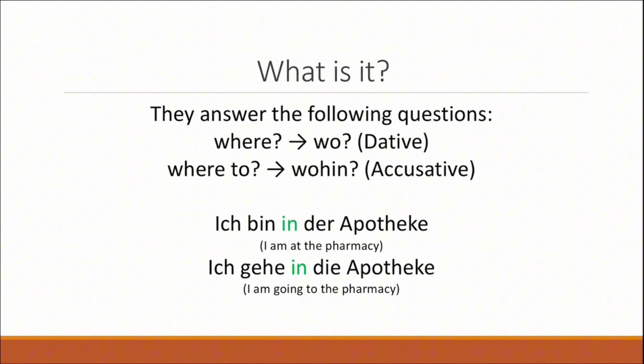If we consider the second sentence, then we can see how we're going to use the accusative. Ich gehe in die Apotheke, which means I'm going to the pharmacy, and in this case, we have a movement. I am physically going to the pharmacy. Where am I going to? I'm going to the pharmacy, and because of that, we have to use the accusative. And for the accusative case, if we have the article die for a feminine noun, then it's going to stay die. That is also the reason why we have Ich gehe in die Apotheke, because we have an accusative.